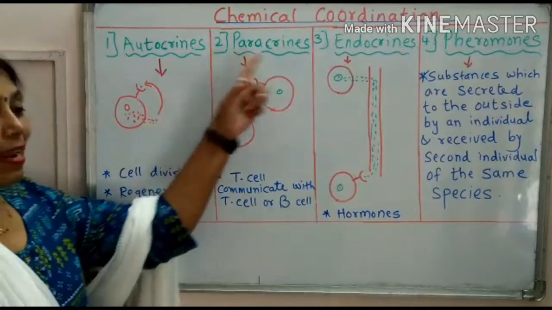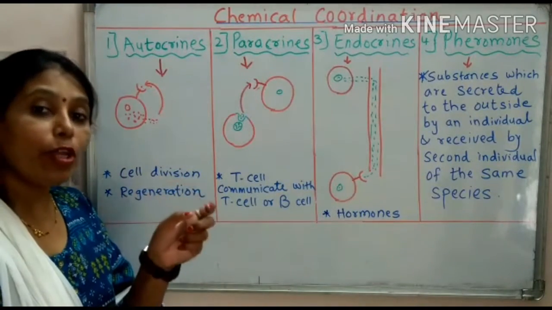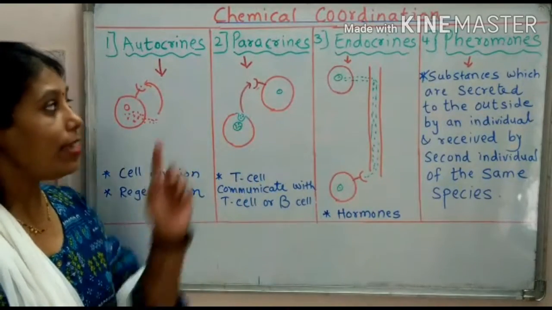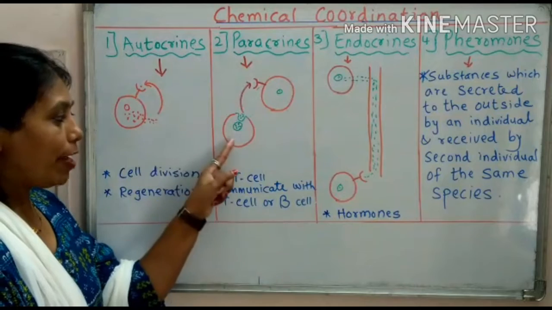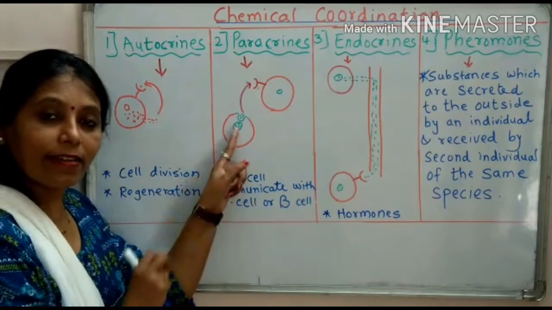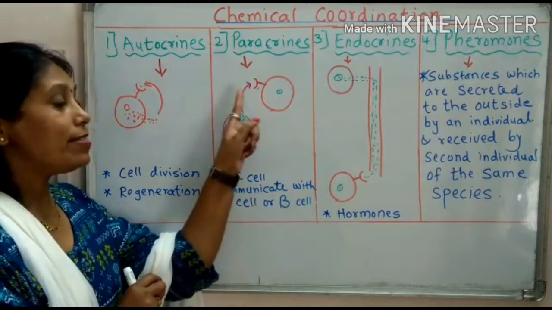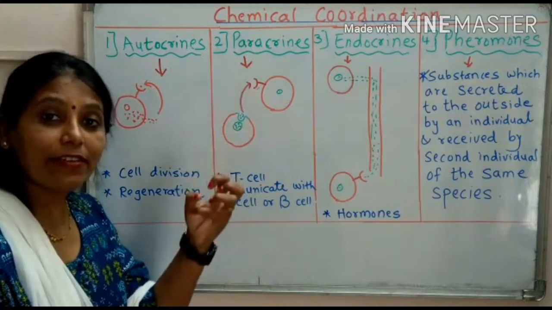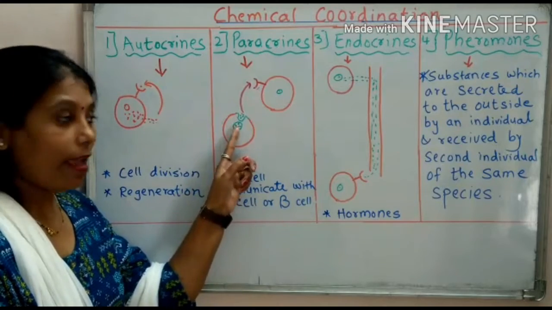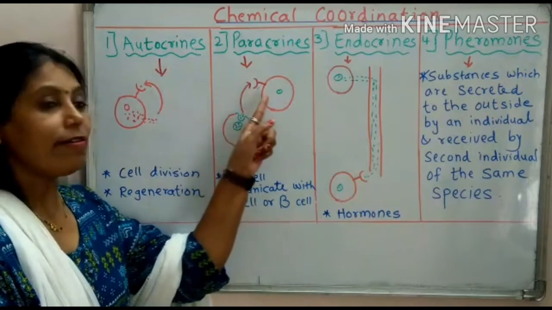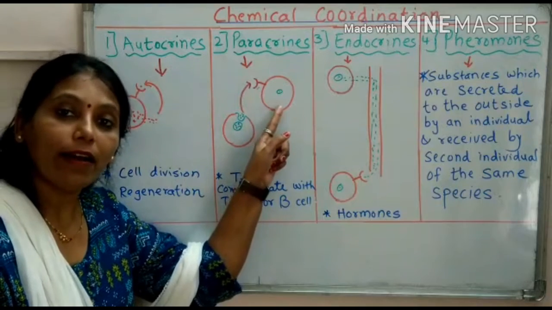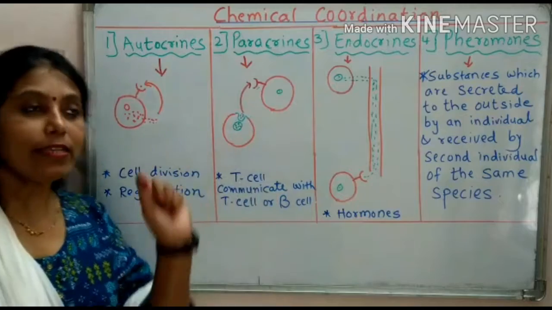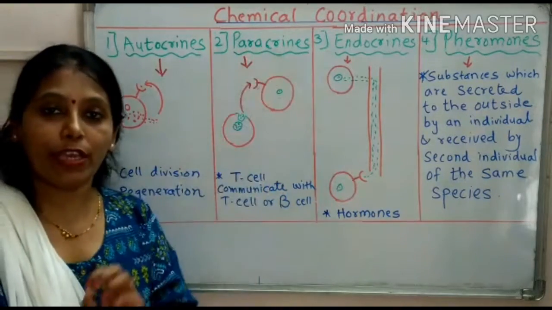Paracrine communication means the communication between two adjacent cells is called paracrine communication. For example, this cell secretes certain chemicals. These chemicals reach the neighboring cell. These are the receptors which receive the signal. In this manner, these cells try to communicate with another or neighboring cell. Such type of communication is called paracrine communication.